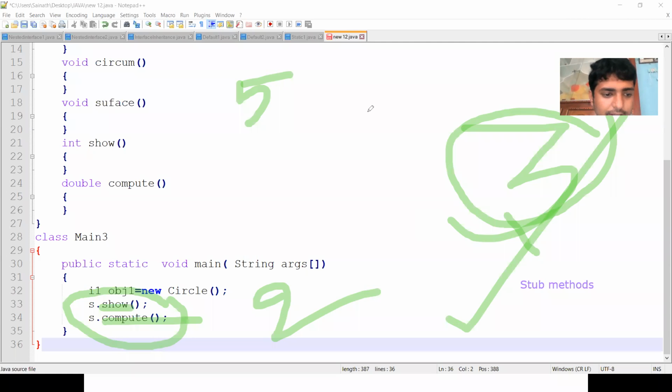Here the object name is obj1. I have written S here, but it is not S, it is obj1. So obj1.show, obj1.compute. So this is all about the stub methods. In today's class we have seen 2 concepts: first nested interfaces and then stub methods. So do you have any doubts?